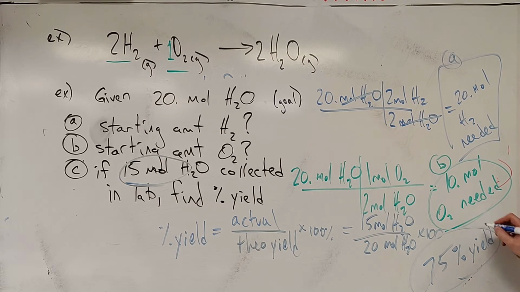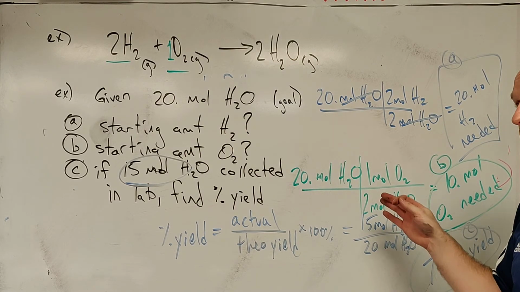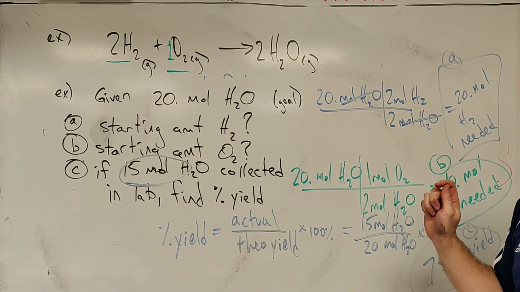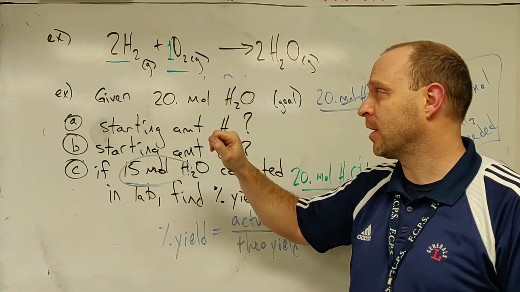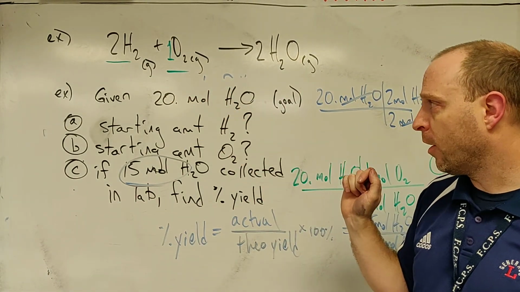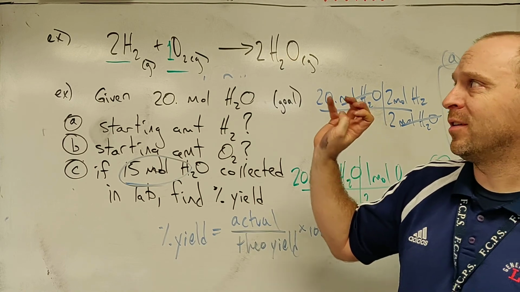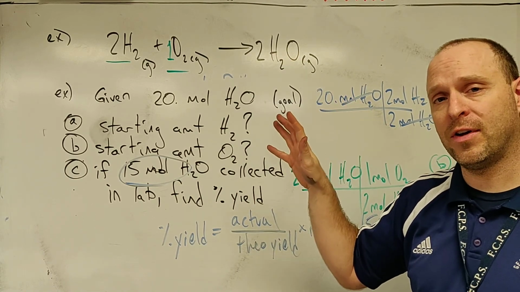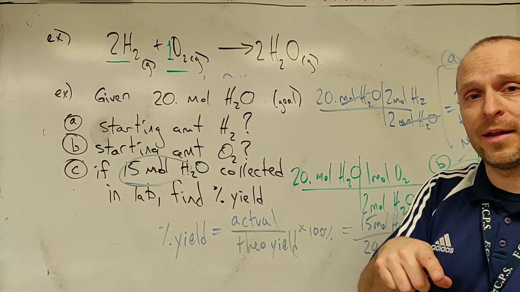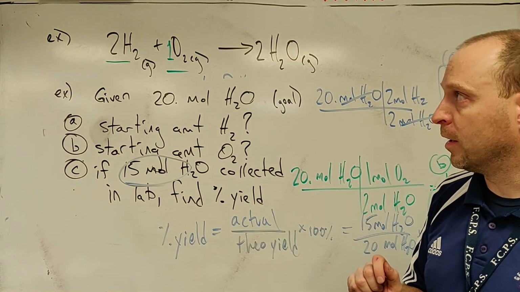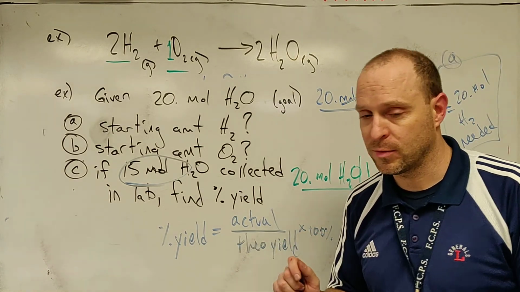All right, we are scaling recipes. Our recipe is the balanced chemical equation. In the next video, we'll look at what to do when you don't have just an amount of one thing, but what happens if you have different amounts, like instead of 20 moles of water as a target, let's say you're given 10 moles of hydrogen and 10 moles of oxygen. How much water can you make? And then we'll continue to build on that to get a comprehensive idea of what goes on with stoichiometry.